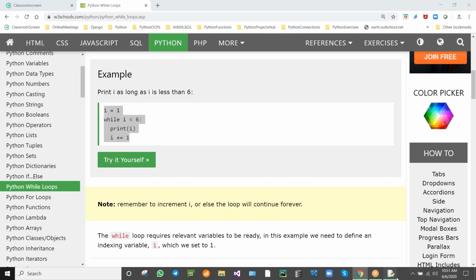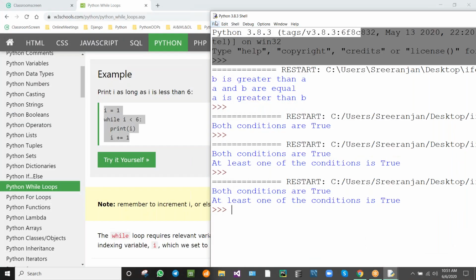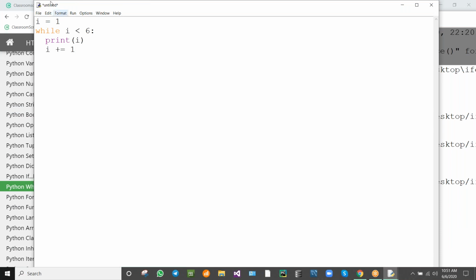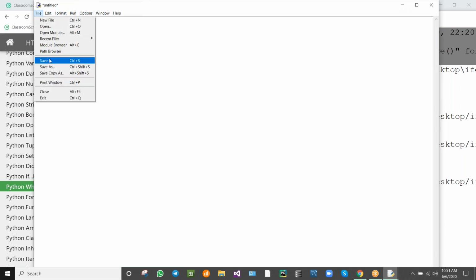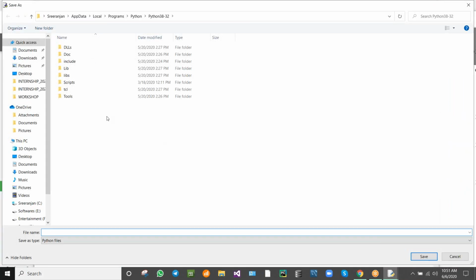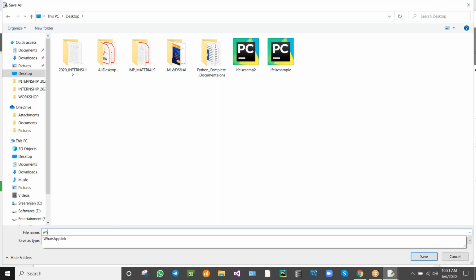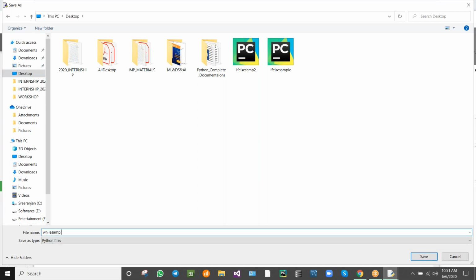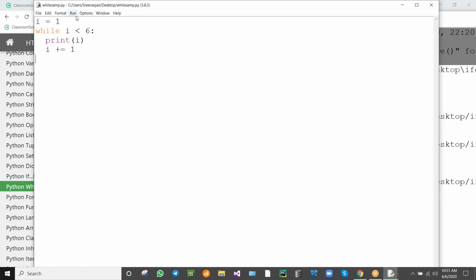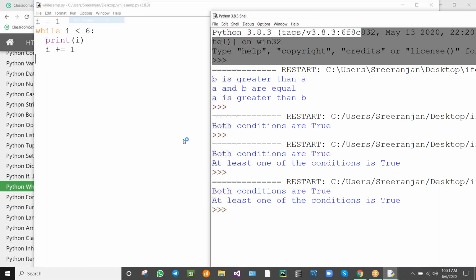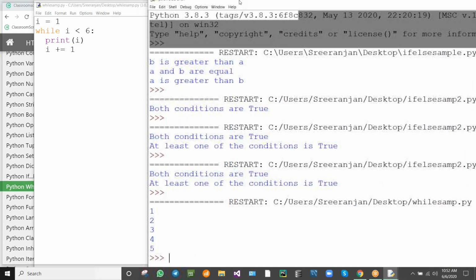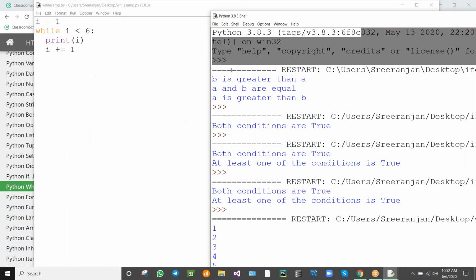We'll be opening a new tab. See here, I am saving this module with the name while example. Okay, I'm running the module. See here, what will happen? It will be displayed vertically.